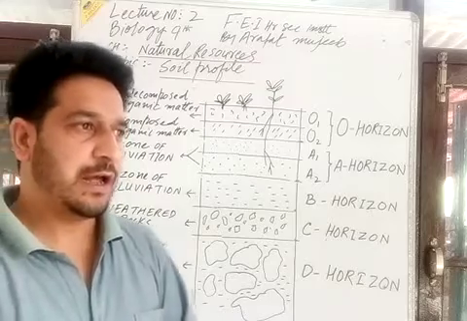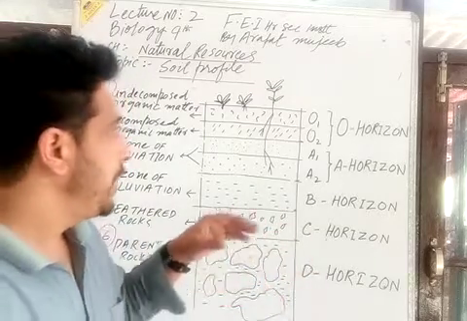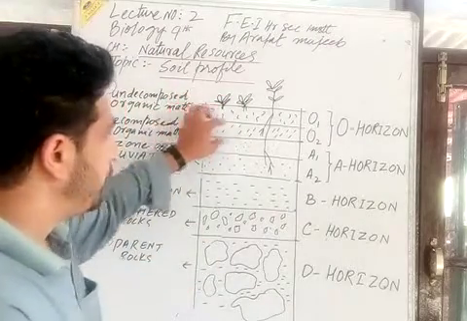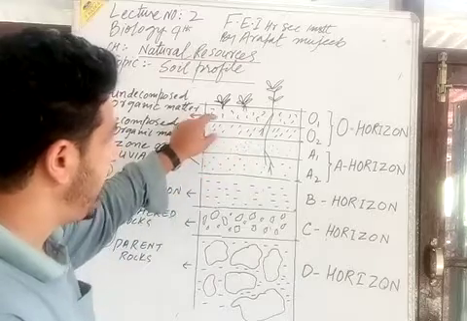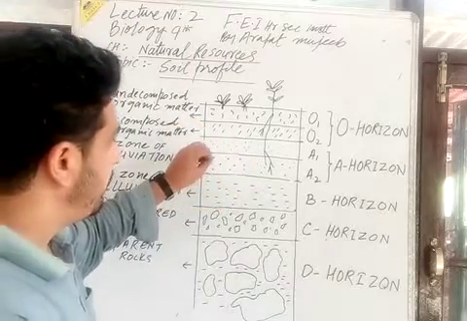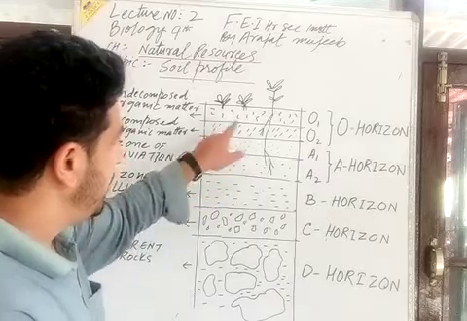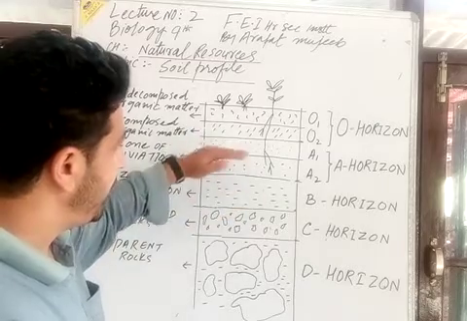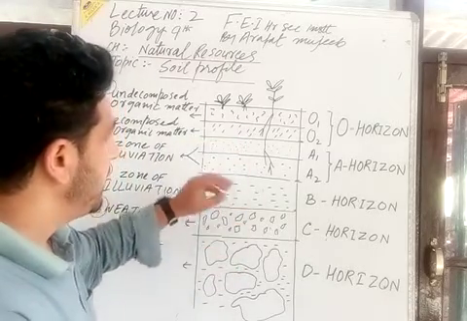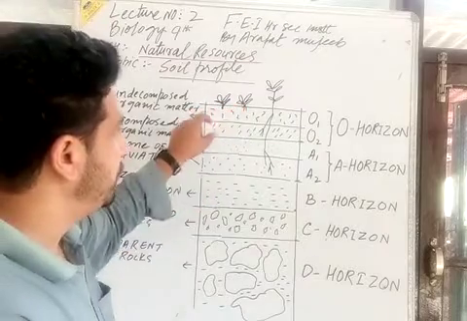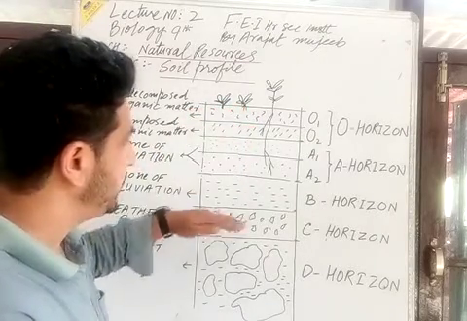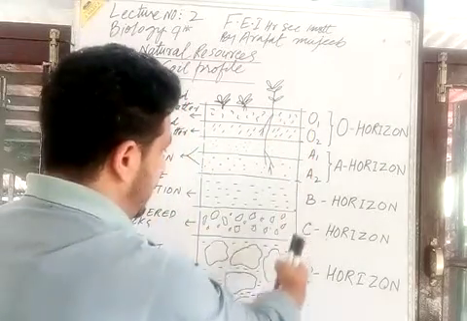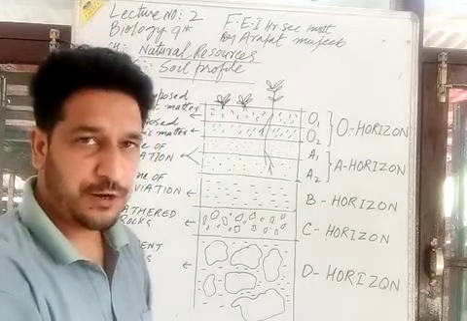You can see in this diagram the different horizontal layers, which I have sketched, with variation in the different strata. Different horizontal layers in a sequential arrangement, studied in a vertical form, is known as a soil profile.